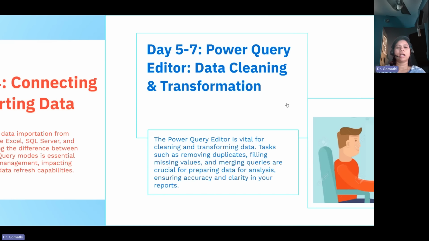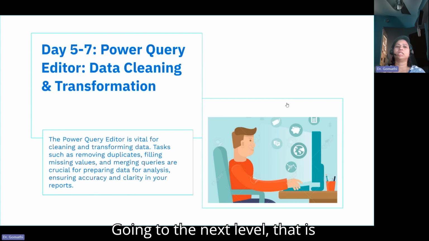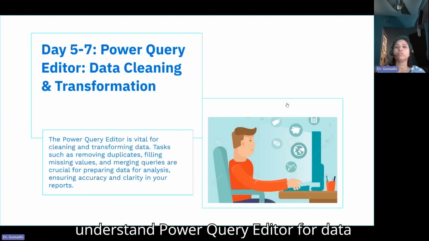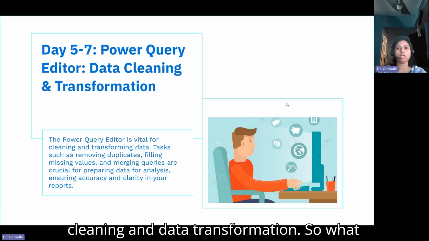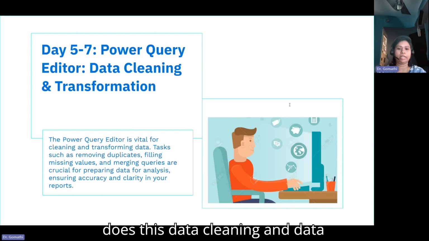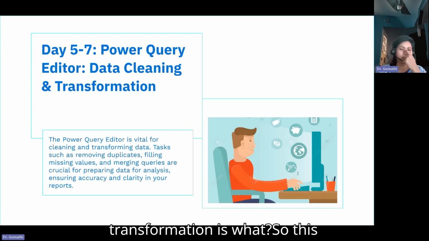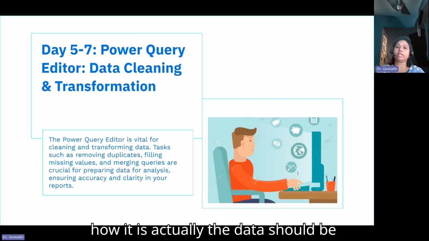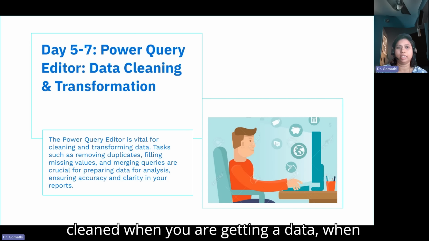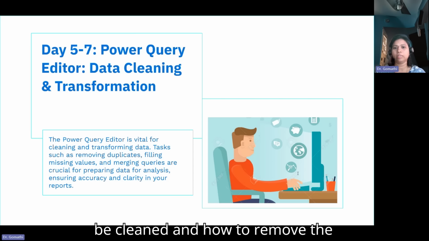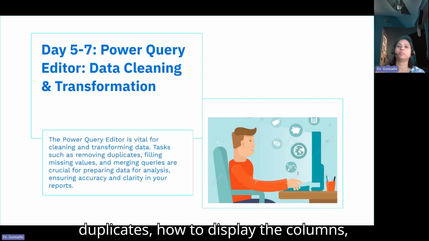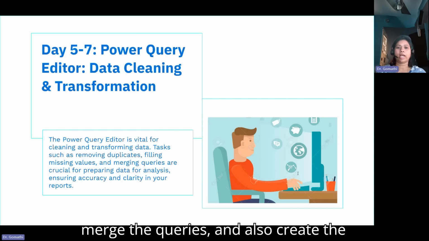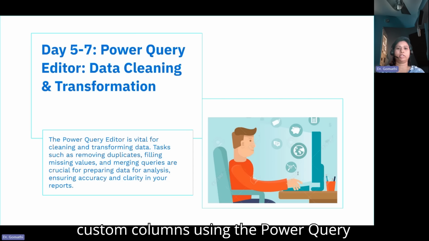Going to the next level, day 5 to day 7, you should understand the Power Query Editor for data cleaning and data transformation. What are data cleaning and data transformation? This is very, very important for every Power BI developer: how the data should be cleaned when you are importing it, how to remove duplicates, how to split columns, merge queries, and also create custom columns using the Power Query Editor.